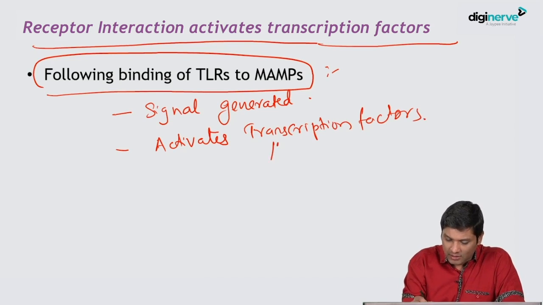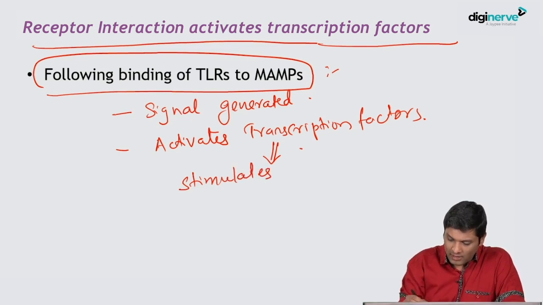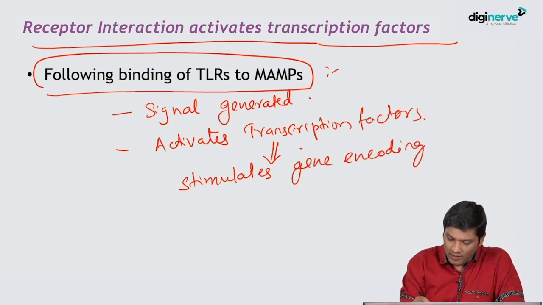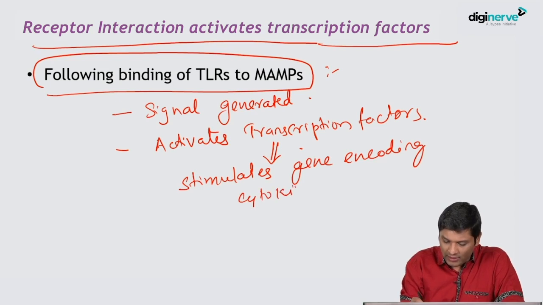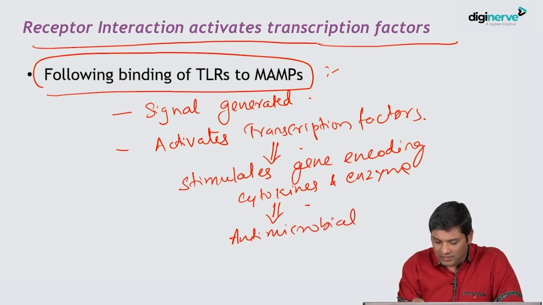And these transcription factors in turn stimulate various genes responsible for encoding several cytokines and enzymes, which in turn are involved in various antimicrobial activity. They are responsible for destruction of the microorganism.